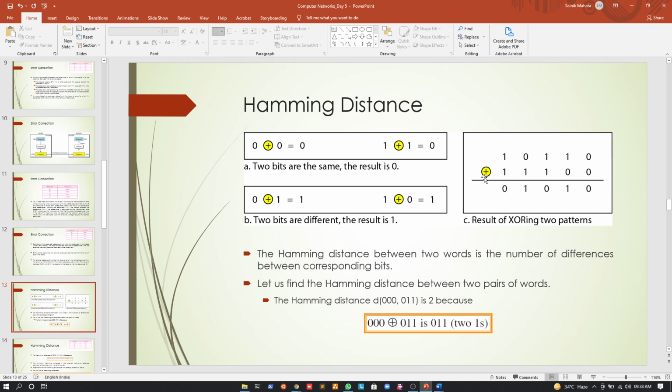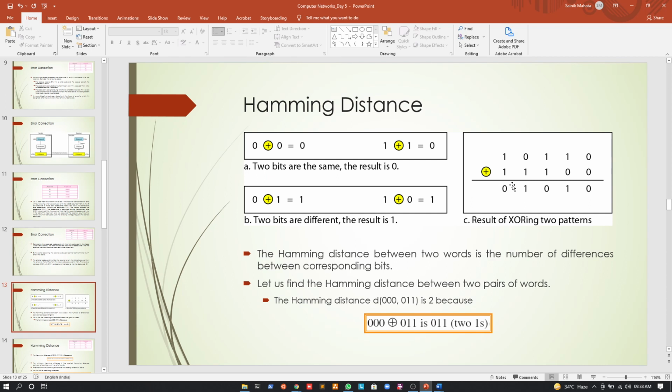If I add them using the XOR operation, you can see that for the first bits, since the bits are similar, it's 0. For the second bit, the bits are dissimilar, so it's a 1. For the third bits, the bits are similar, it's 0. For the fourth bits, the bits are dissimilar, it's a 1. And lastly, for the last bits, the bits are again similar, so it's a 0. So you can understand how an XOR operation works, and how, having two data, we can use the XOR operation to find the resultant data.